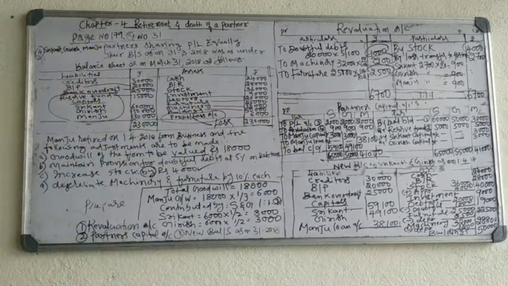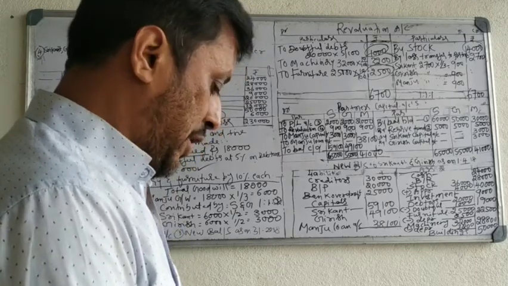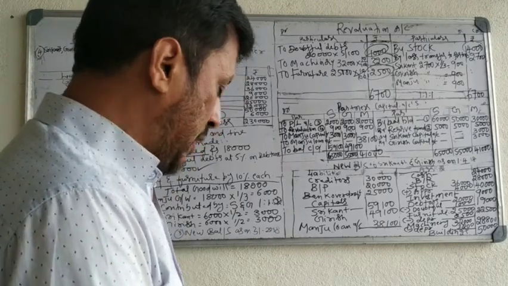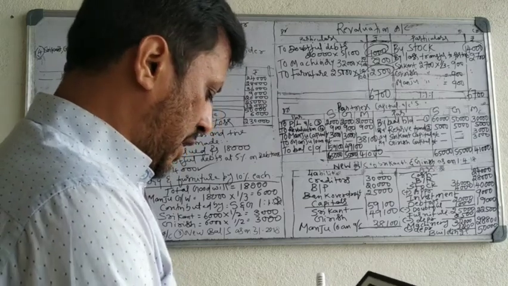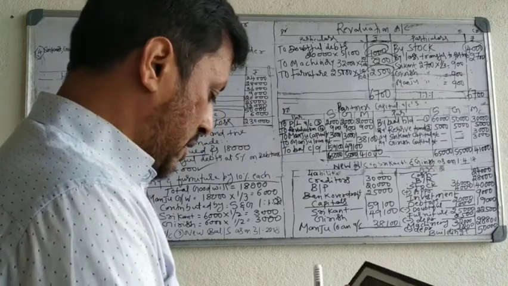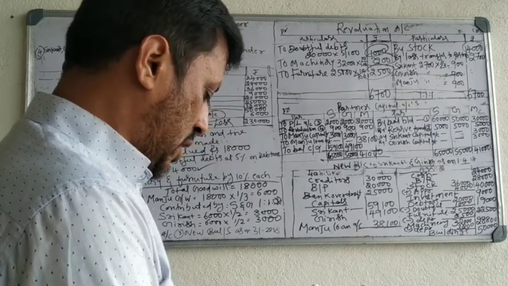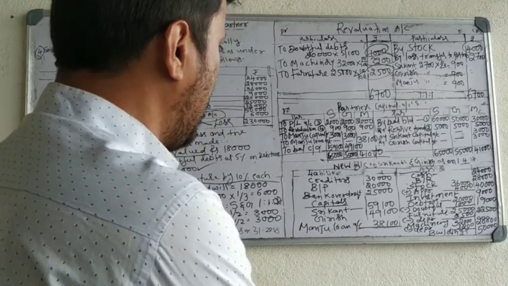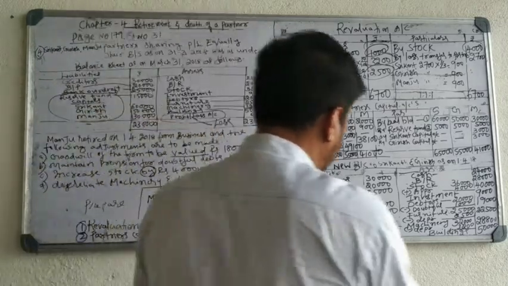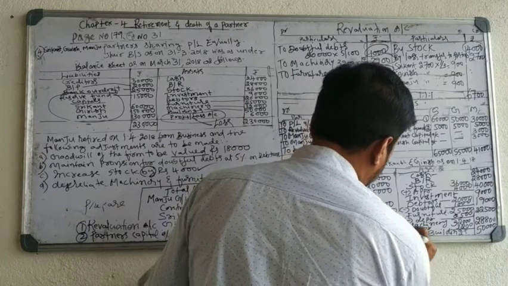Okay. Now we'll make the total of this. We'll see the total. 30,000 plus 20,000 plus 25,000 plus 59,100 plus 49,100 plus 38,100 is 2,21,300.